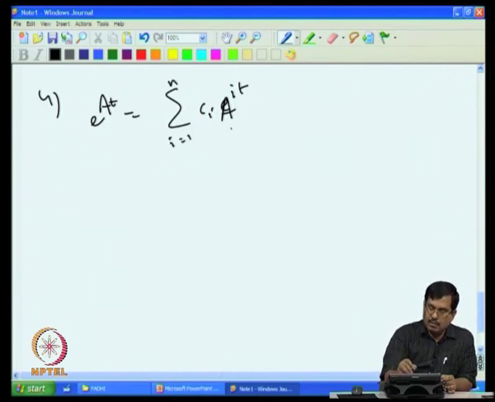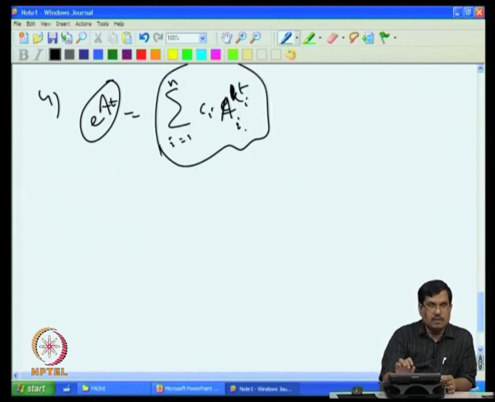What it essentially tells me is that e to the power A t can always be written as a finite series, provided I compute these coefficients in a good way. The exact formulas I will probably discuss next class.